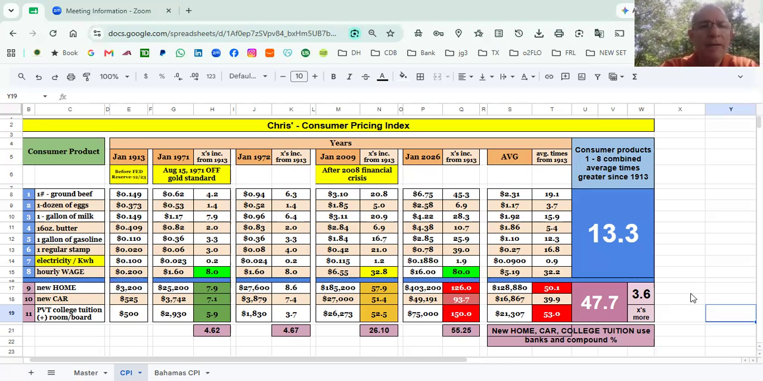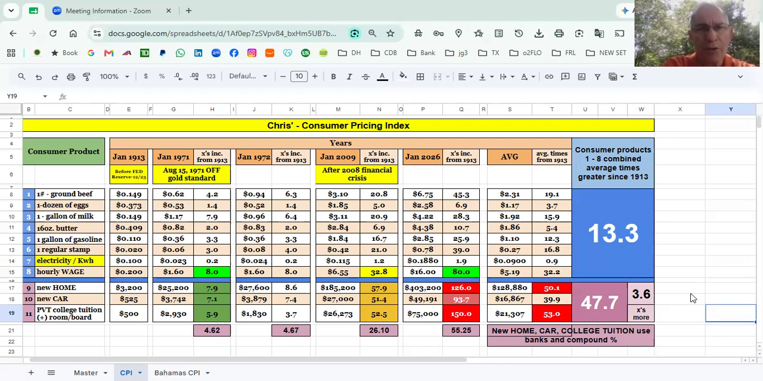Okay, the first one on the left is 1913. Of course, we all know this is when the Federal Reserve came into existence and they started watering down the sound money. And this is when the problem started, 1913. And in this graph and this chart, you're going to see that.